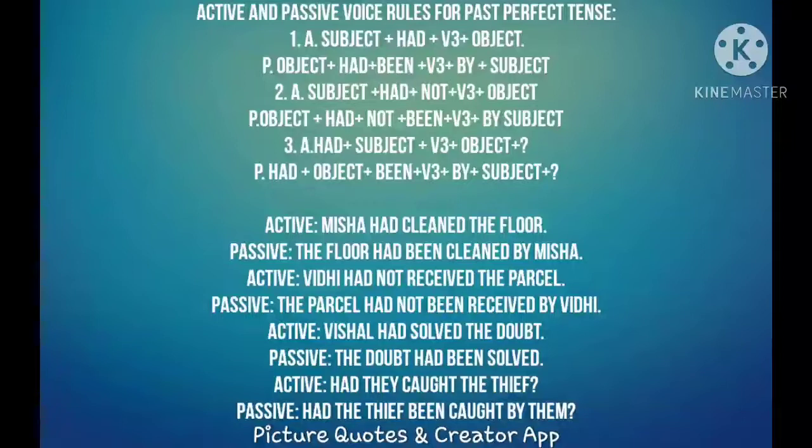Look at the negative sentence. Subject plus had plus not plus V3 form of the verb plus object. And the passive construction is object plus had plus not plus been plus V3 plus by plus subject. Look at the example. Vidhi had not received the parcel. The parcel had not been received by Vidhi. So we are adding not with the auxiliary verb to frame the negative sentence. And the next one is question.